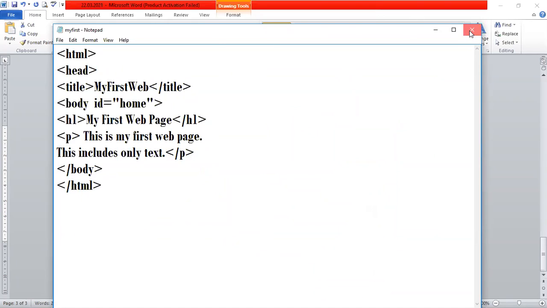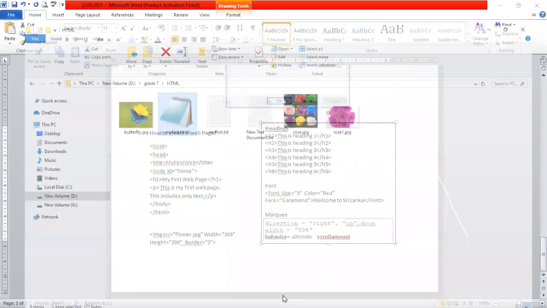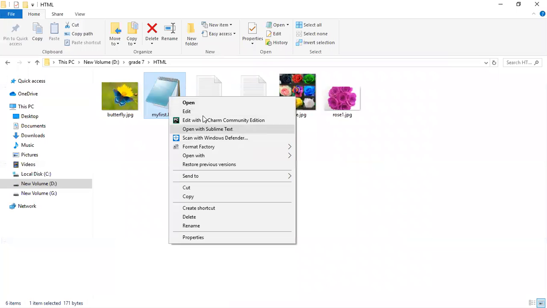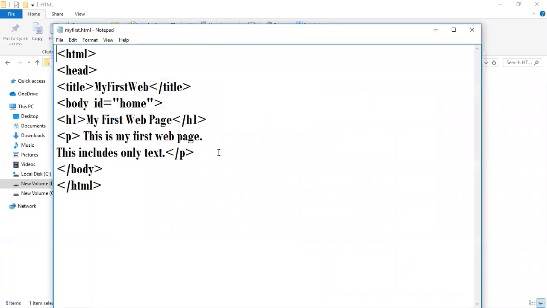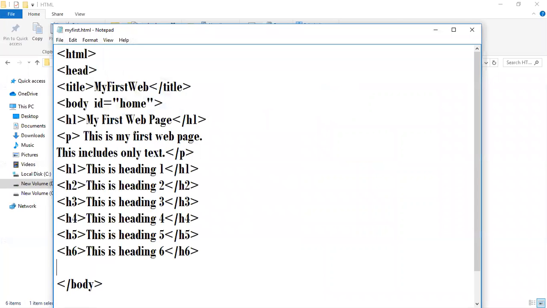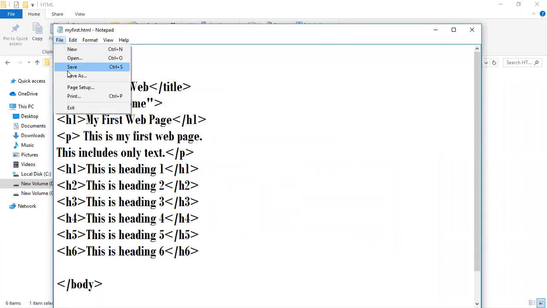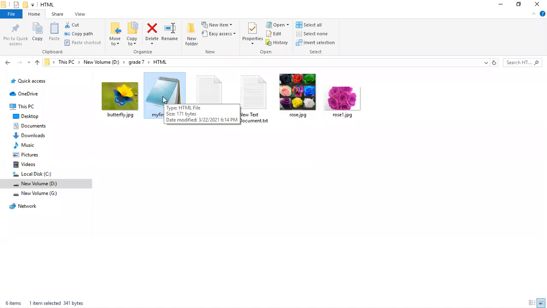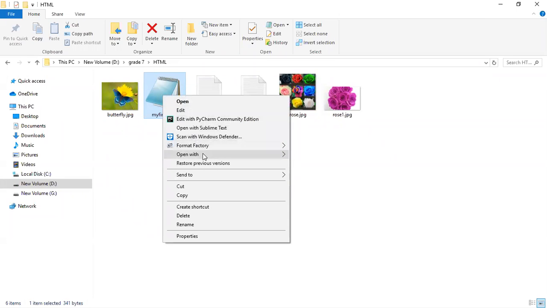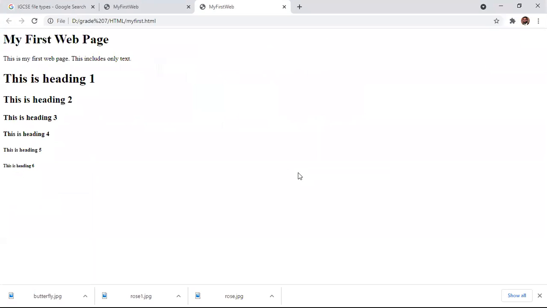Yeah, this is my notepad file. I'll paste it here. Right, now we'll see what is happening. File, save. I'll go to my internet page, right click, open with Google Chrome. Now you can see different types of headings are there.